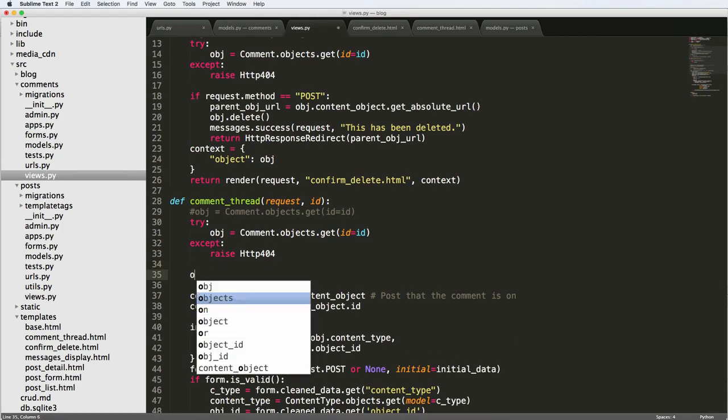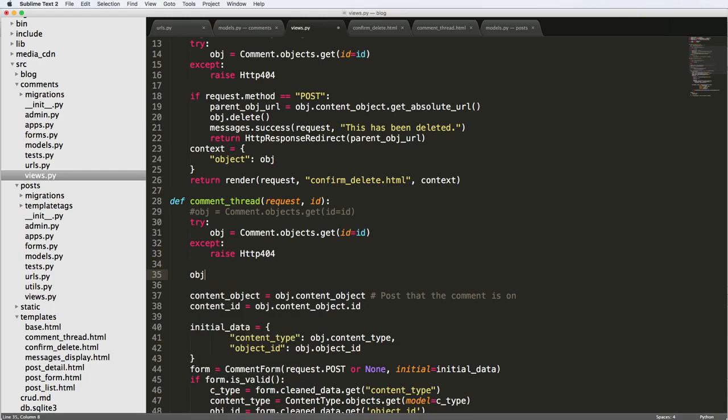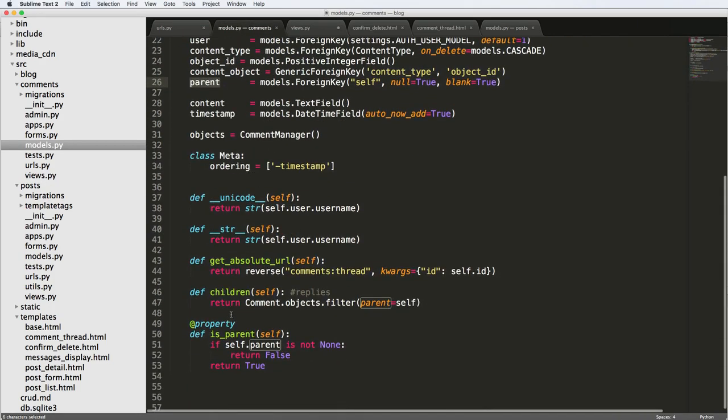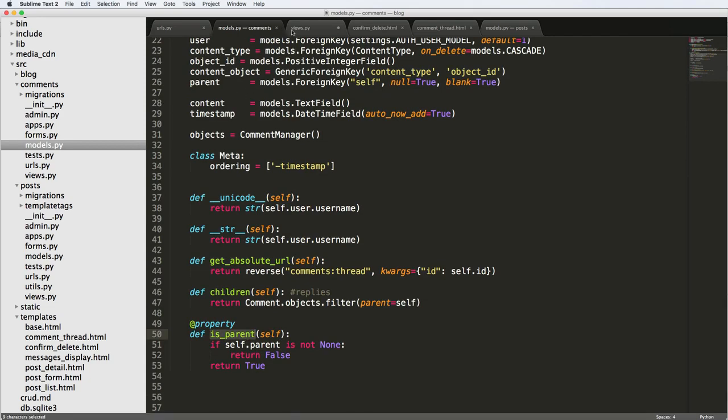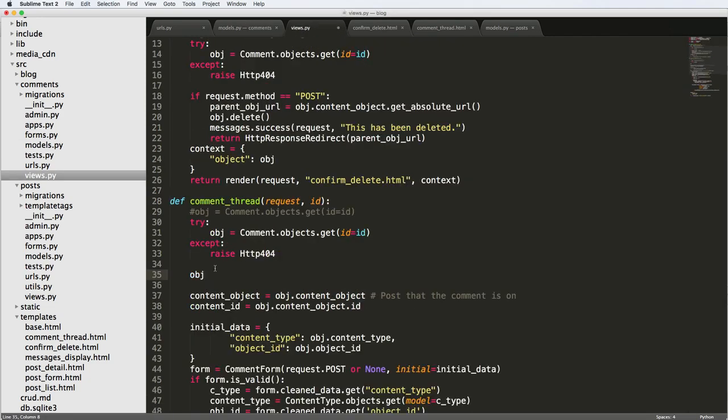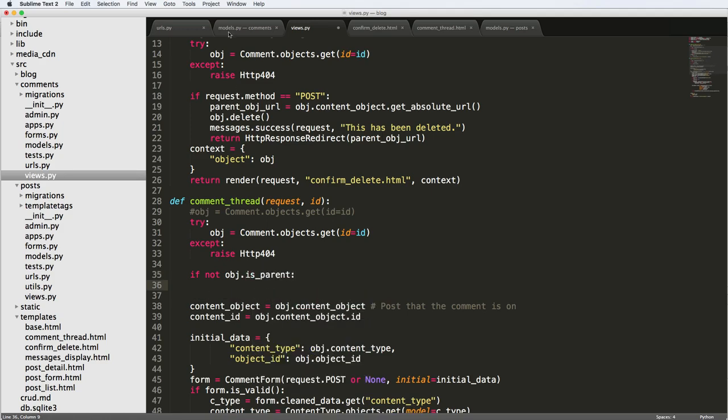But without wasting too much time, what we do want to do is, in the comment thread itself, first of all, check if the object is the parent, right? So if we come down here and we say is parent, then we're good. We don't have to do anything. If it's not the parent, then we will get the parent. So if not object.parent, or I think it's .is_parent. We'll check that in a second here.